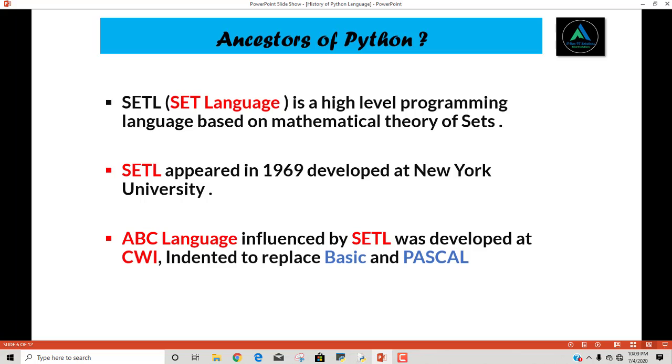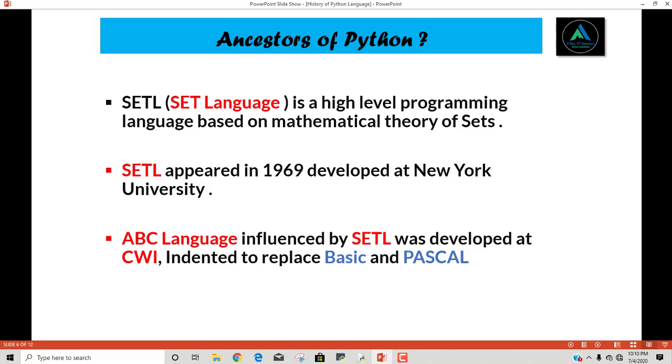These are developed for the ease of human beings, for the ease of programmers, so that we can easily code in a high-level programming language. After that, we can convert this high-level programming language into another form which can be understood by the machine, right? I think the confusion is clear now. Now SETL appeared in 1969 and it was developed at New York University.